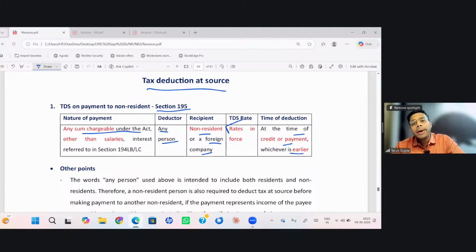So technically speaking, a non-resident is not required to pay any tax at the time of the final return of income, because in respect of all its income which it is deriving from India, the tax must have been withheld under section 195.